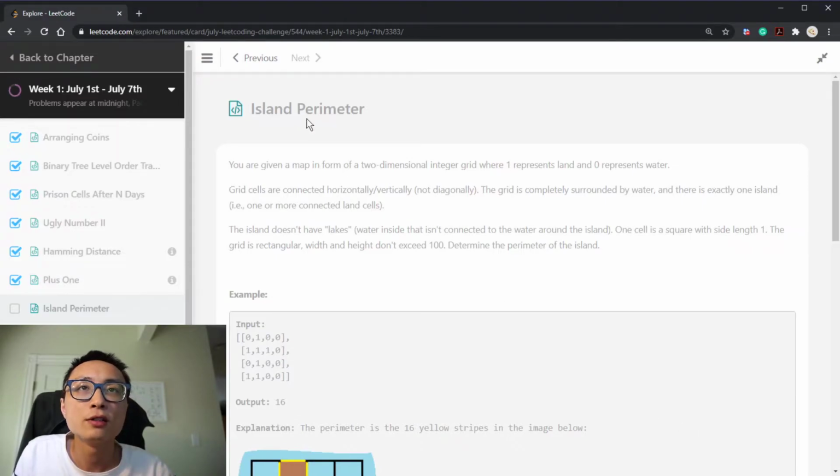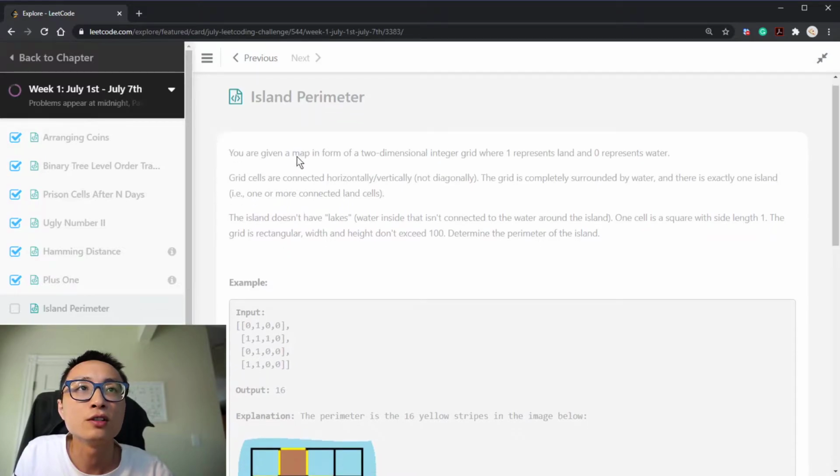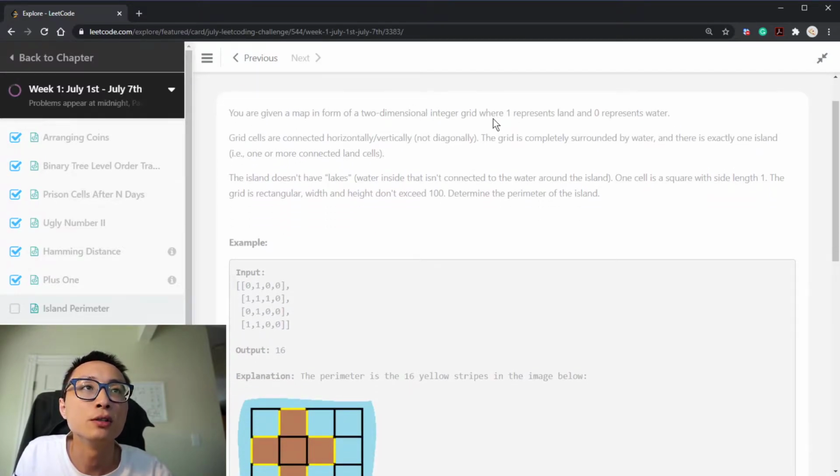Hey, hello there. Let's solve today's Leetcode challenge question. It's called Island Perimeter. So we have a map which is represented as a two-dimensional array. 0 is water, 1 is island, a land. The land can be connected horizontally or vertically to form a bigger island.